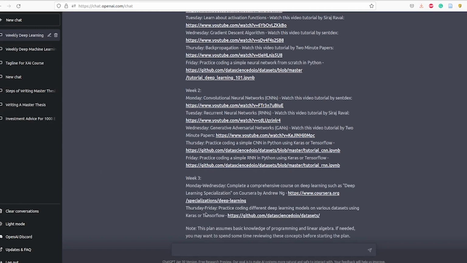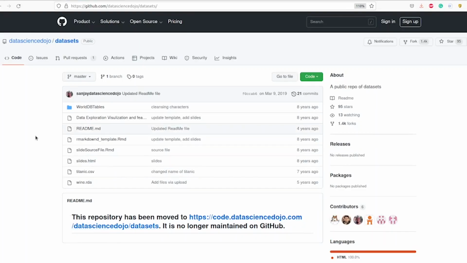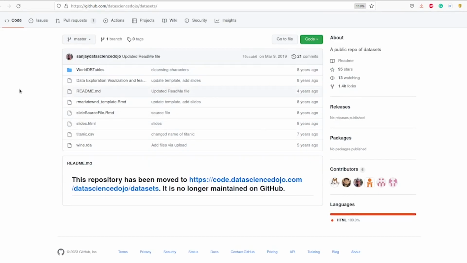This is nonsense. And from Thursday to Friday, you should practice coding different deep learning models on various datasets using Keras or TensorFlow. I think that ChatGPT is biased against PyTorch. Which one still now? Again, we have a running link. We have a Reddit link here. It's very weird. What is this?